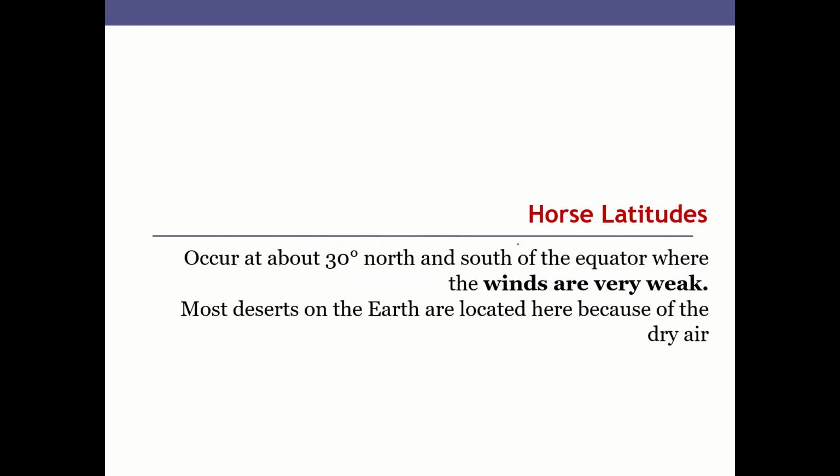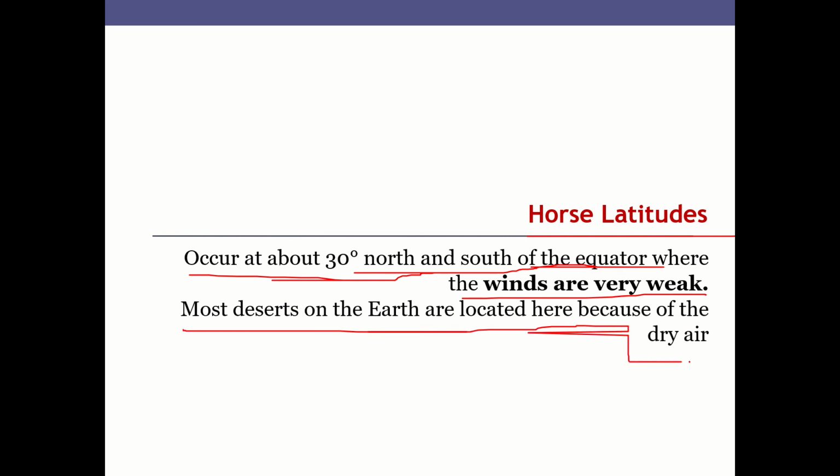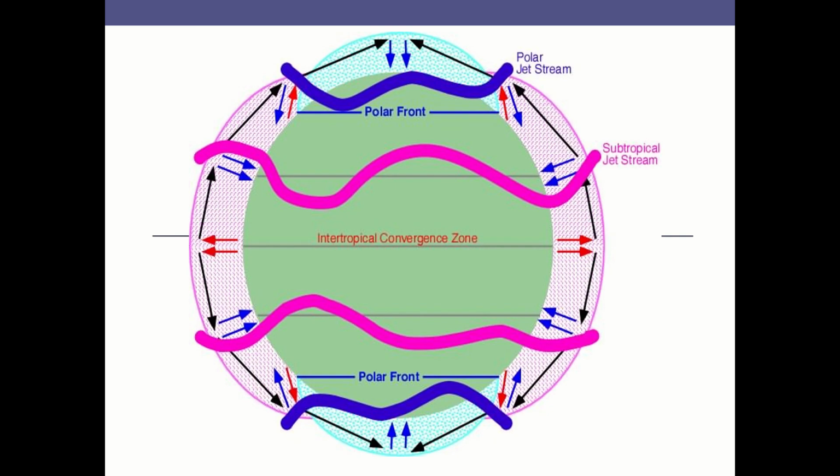And there's something called the horse latitudes, which occur about 30° north and south of the equator, where the winds are very weak. Most of the deserts on the Earth's surface are located along this latitude. These are some of the keywords associated with global wind that we can remember.